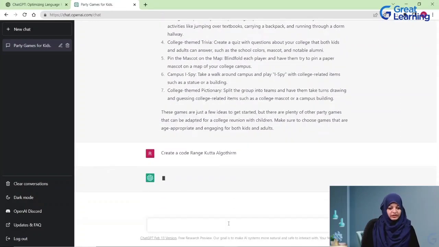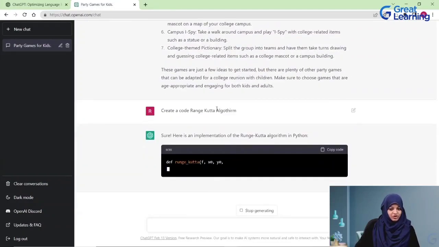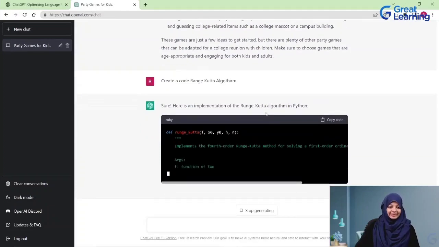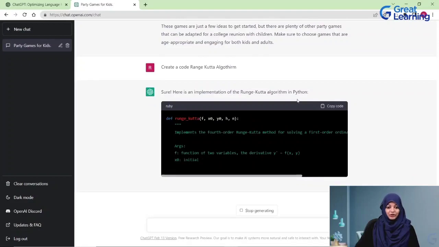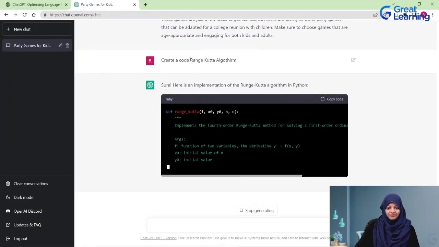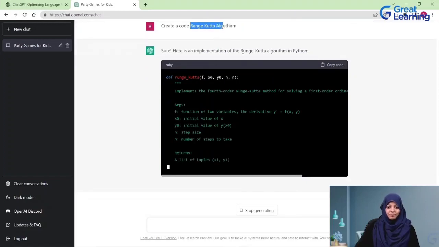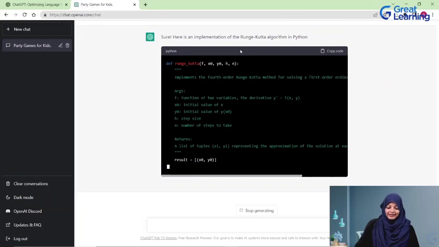Some of you might have heard about it, some of you might not. That's absolutely fine. Another thing I would like to tell you here is, as you can see, the spelling of algorithm was wrong. But ChatGPT understands that, interprets it appropriately, and gives you the exact answer that you want. Even the name of the algorithm has a typo, but ChatGPT understands that and rectifies it.